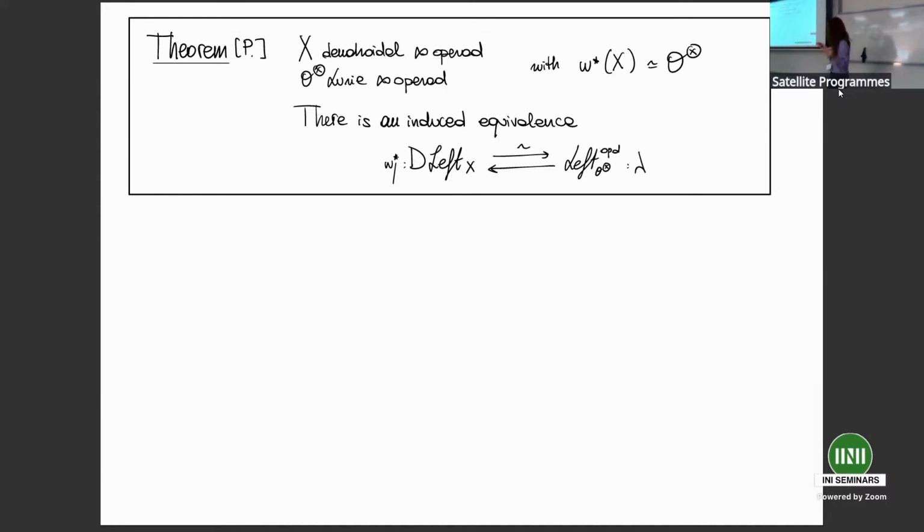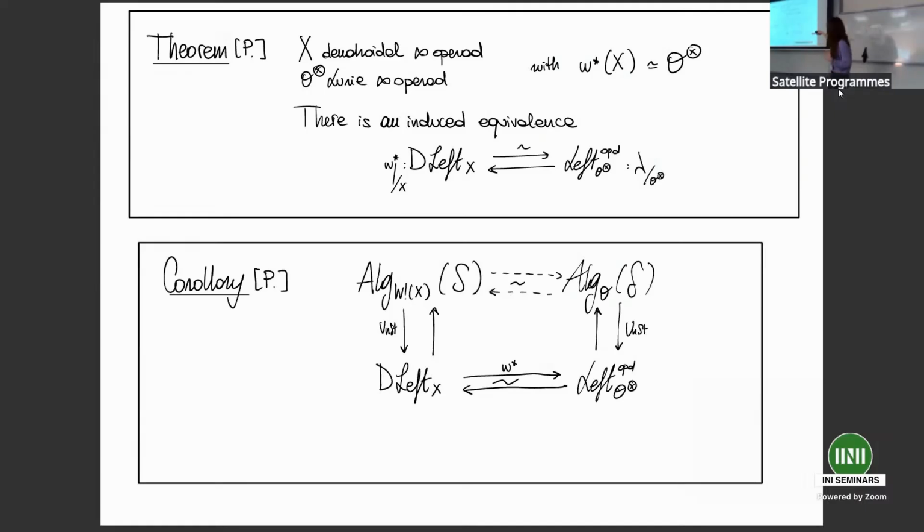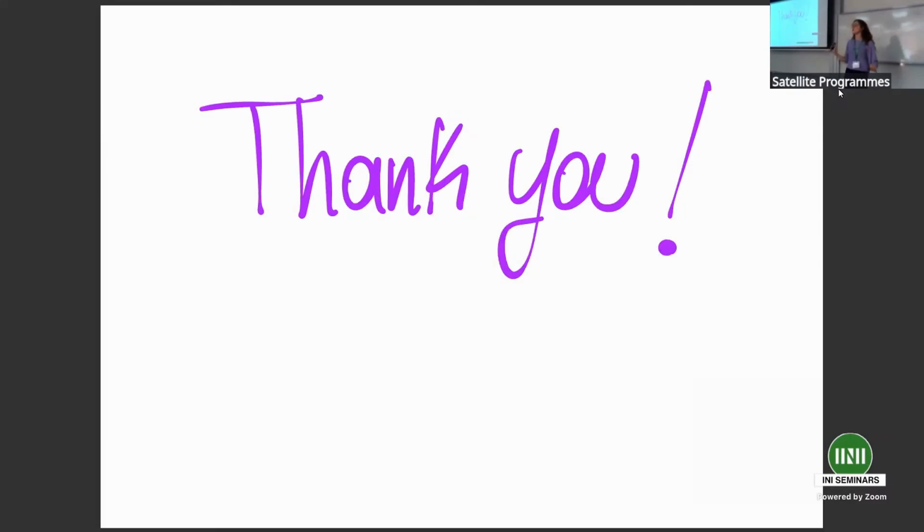If we combine all these results together, we also find an equivalence between the infinity categories of algebras over a Lurie and a dendroidal infinity operad. And I am finished. Thank you.